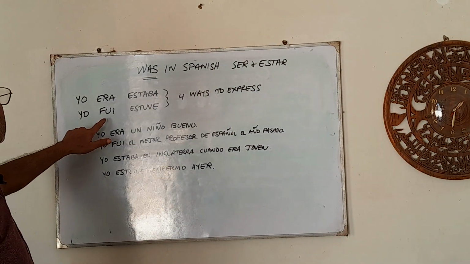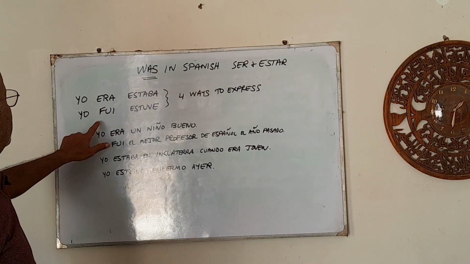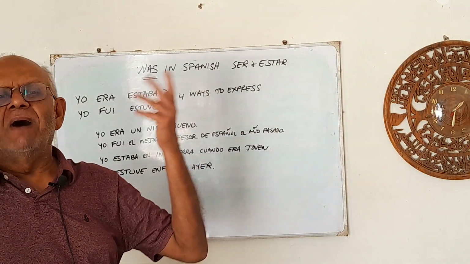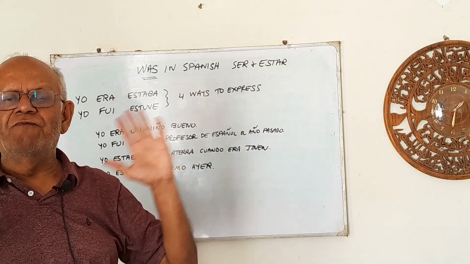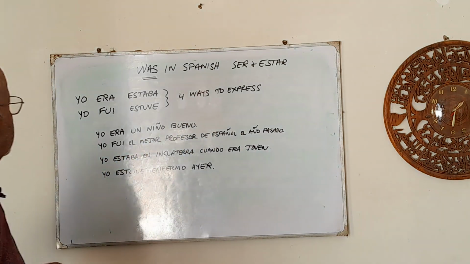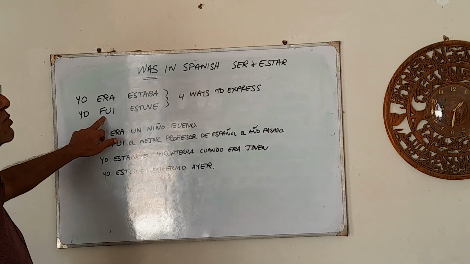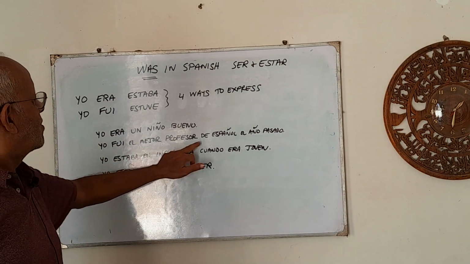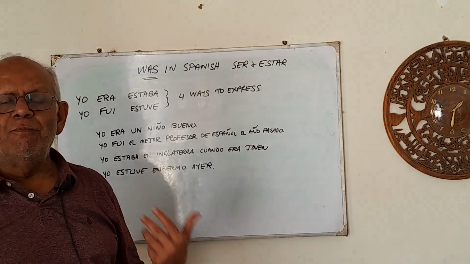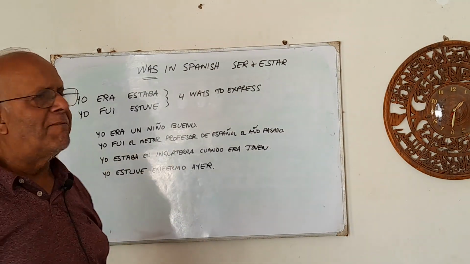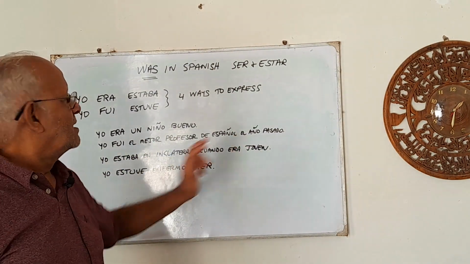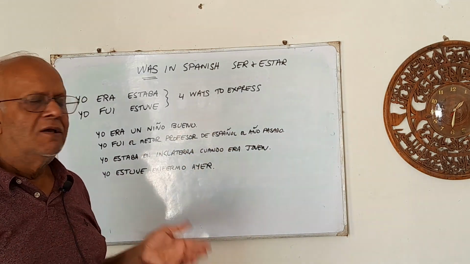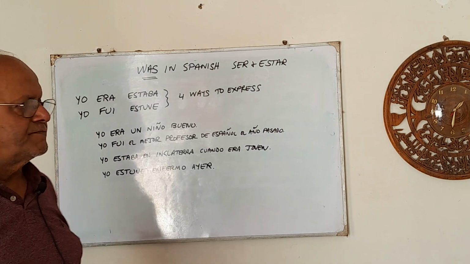Now, to use this formation in the pretérito indefinido, which is the past perfect tense, when we talk of a fixed time or a fixed period in the past. Okay, so we'll use yo fui. Yo fui el mejor profesor de español el año pasado. I was the best Spanish teacher last year. Okay, we are talking of something that happened last year and finished. So it's the past perfect tense.